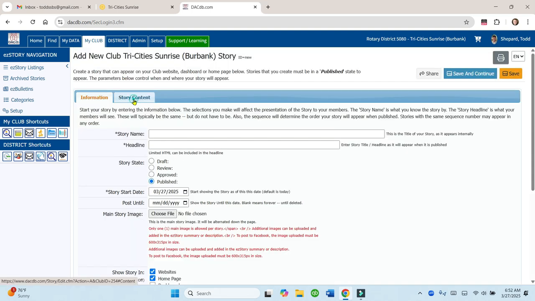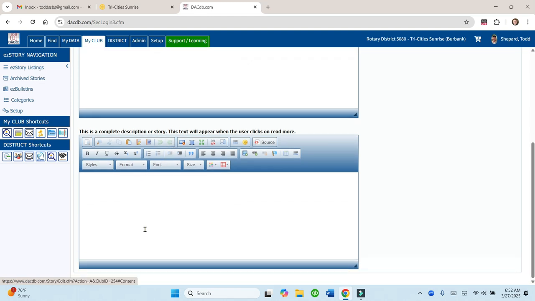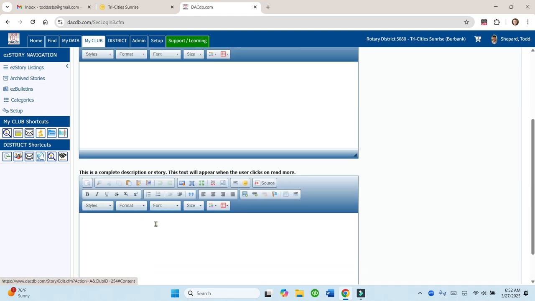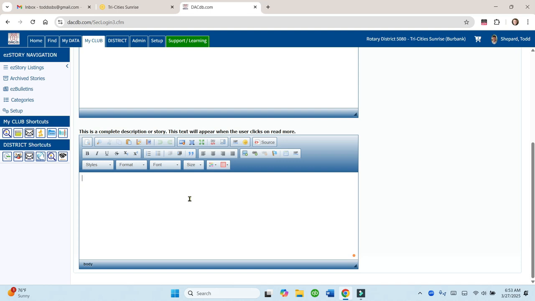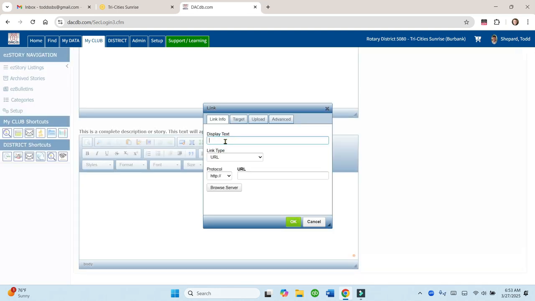an application form. You can click on story content, and it will allow you to go ahead and put a little brief description on the top area, and then a real detailed information if you want to write an article for it. You can also go to this lower section and enter a link, and you do that by going to this tiny little button that looks like a link, and you would open that up, and you can put in the text, whatever link that you want to call it, and down here would be the URL of that link, and that could be something like a form that you want people to access, or maybe another website or another link that you want to send them to.